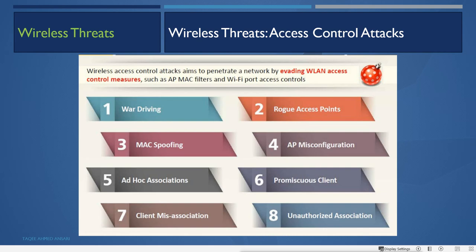First there is war driving, then rogue access point, MAC spoofing, AP misconfiguration, ad hoc association, promiscuous client, misassociation. Then we have unauthorized association also, and these are all called access control attacks. Now what are these attacks?